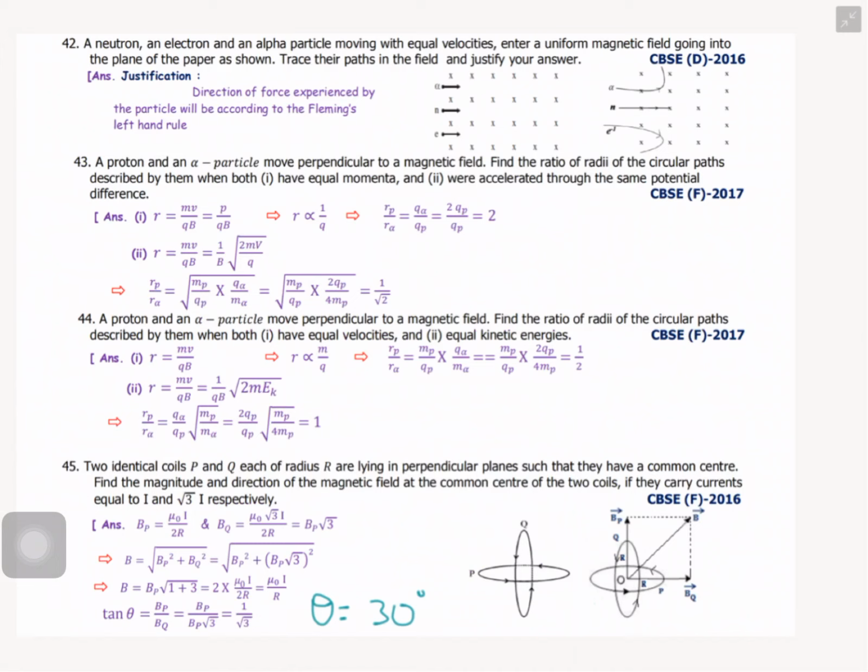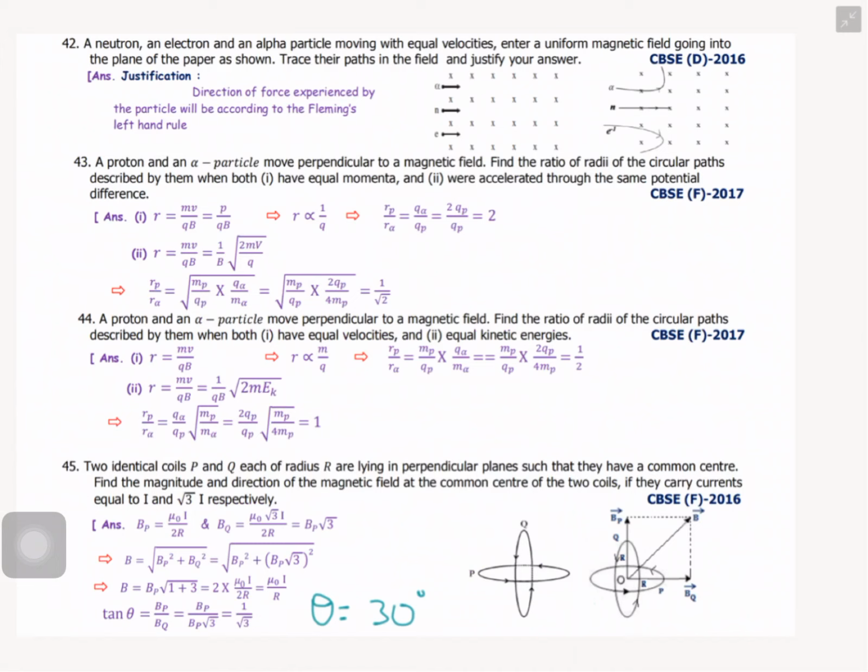You know that mv is nothing but p, momentum. So r equals p by qB, where r is inversely proportional to q. So we can write rp by r alpha, the radius for proton and the radius for alpha particle, is given by q alpha by qp, or we can write 2qp by qp. So we can write 2. It's the ratio of radii of the proton and alpha particle.